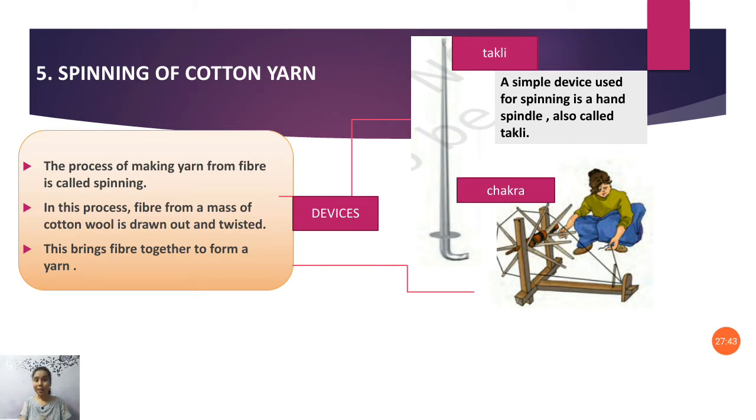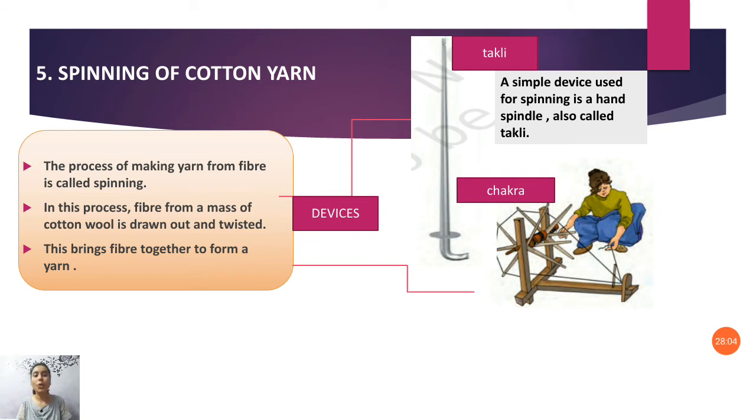Okay, chakra. Have you seen this chakra? Yes, we saw this chakra in the Gandhi independence movement. For fighting for independence, we used to have this chakra. Those days we used to have this type of chakras, isn't it?